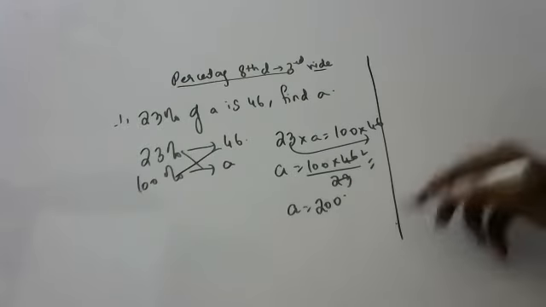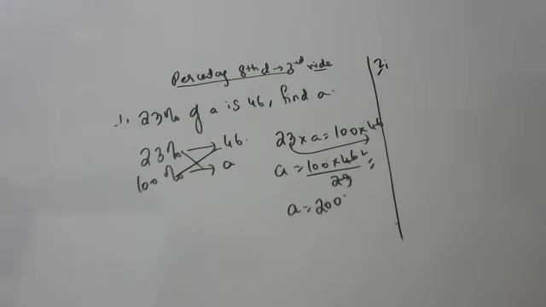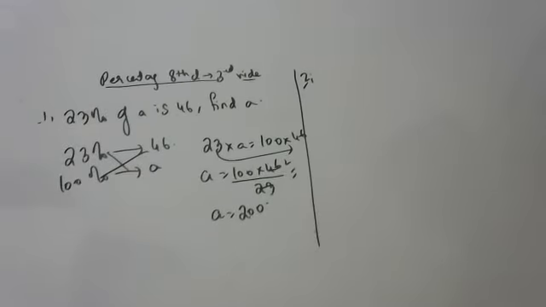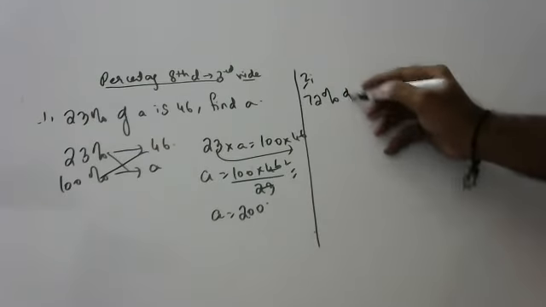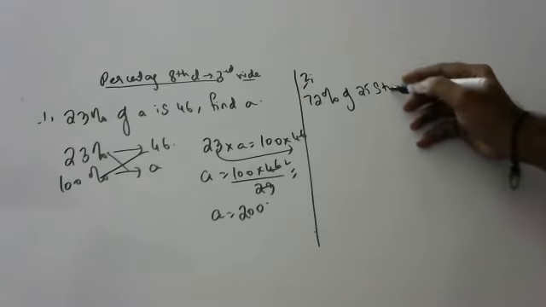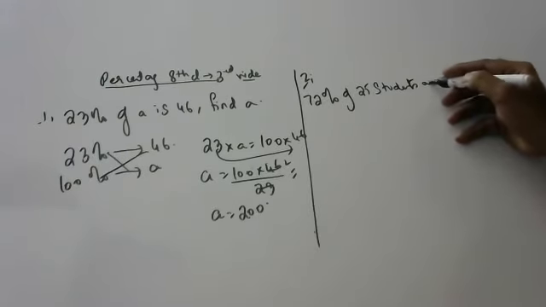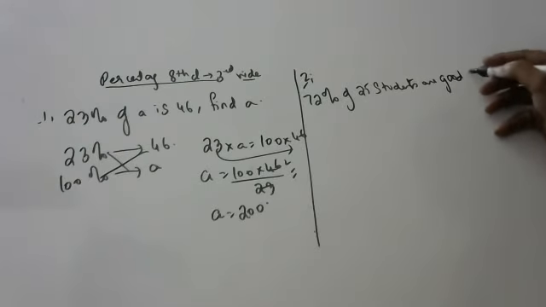Next. Pravalika, are you there? Yes, sir. So 72% of 25 students are good in maths.